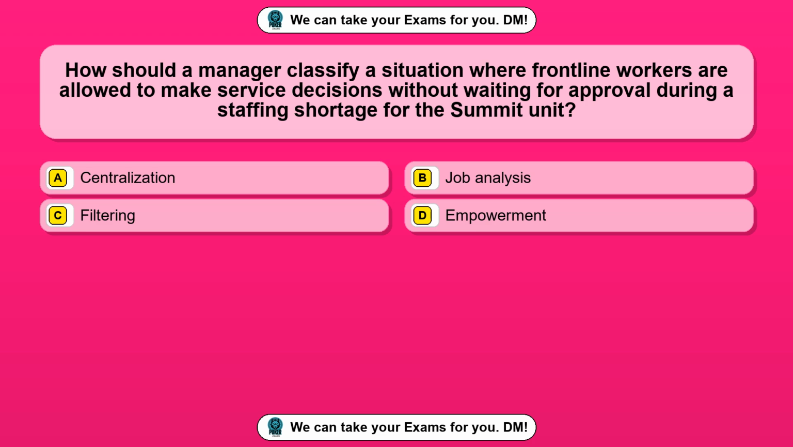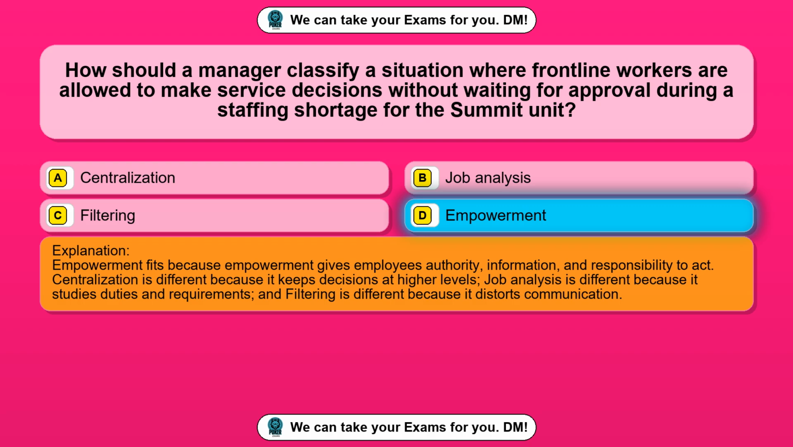Question 83. How should a manager classify a situation where frontline workers are allowed to make service decisions without waiting for approval during a staffing shortage for the summit unit? Option A, centralization. Option B, job analysis. Option C, filtering. Option D, empowerment. The correct answer is option D, empowerment. Empowerment fits because empowerment gives employees authority, information, and responsibility to act. Centralization is different because it keeps decisions at higher levels. Job analysis is different because it studies duties and requirements, and filtering is different because it distorts communication.